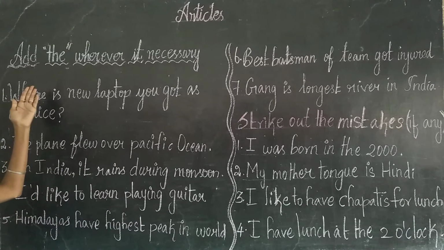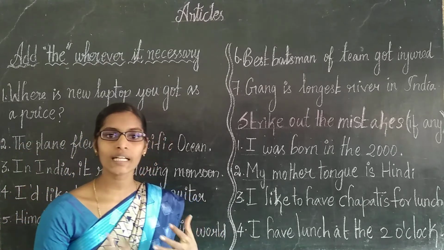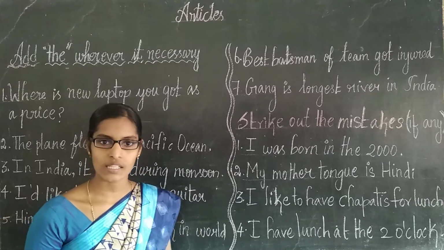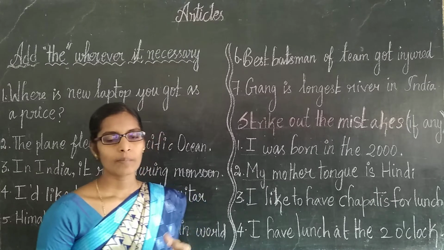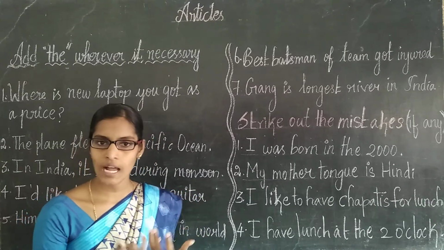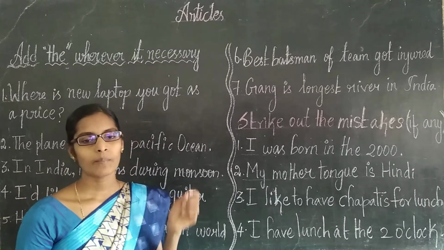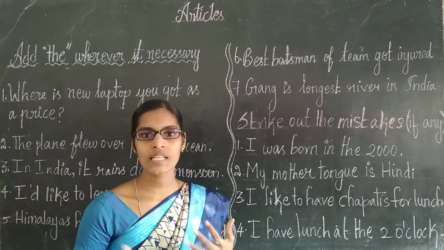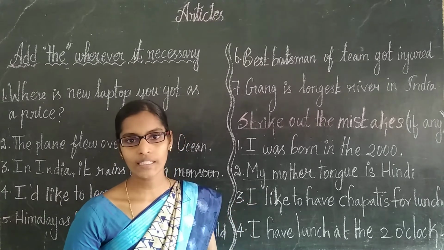First, add the wherever it is necessary. Okay, why are we doing a lot of exercises on article the? In the sense, only the has more conditions, so that is why we focus on article the. A and an are also articles, but A and an are somewhat easy, right? On the other hand, the is not like that. It has more rules and conditions, so we discuss more exercises on article the.